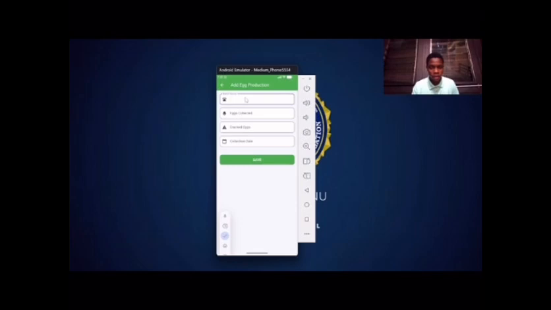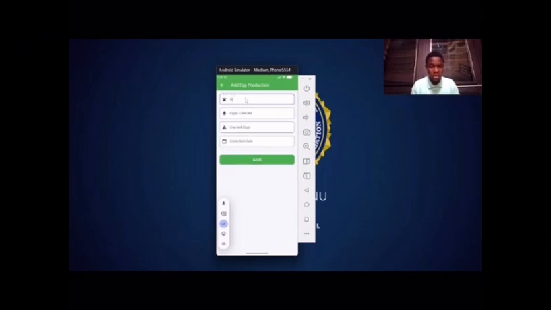The flock, as in the type of flocks that produce the eggs. So it's basically the layers. Since the broilers do not produce eggs that much, but okay, you can also give it the broilers or the layers.